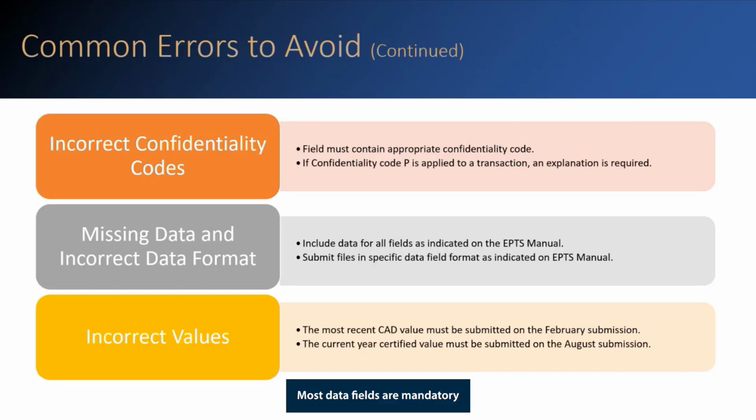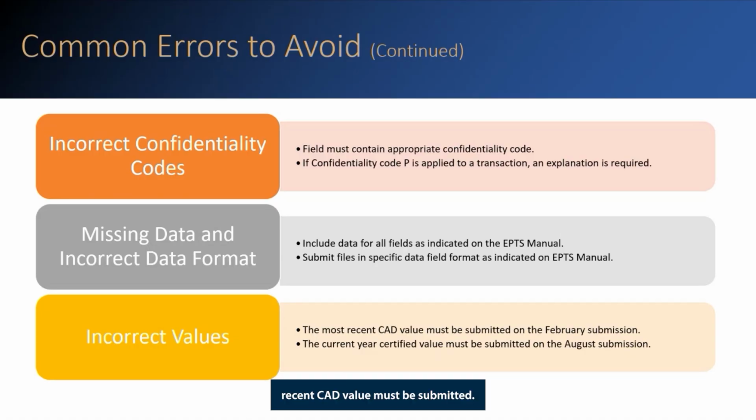Most data fields are mandatory and may not be blank. The property transaction record format table located in the EPTS manual indicates the mandatory data fields with instructions to not leave the field blank. Verify that all mandatory fields have the required data. Some data fields have a mandatory formatting requirement. The property transaction record format table indicates the mandatory format requirements.